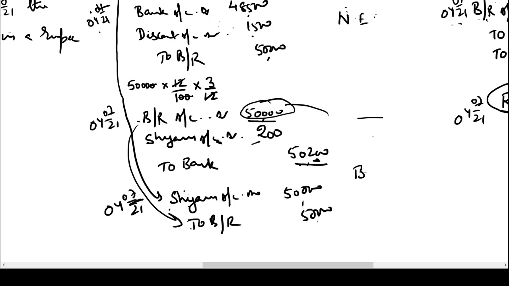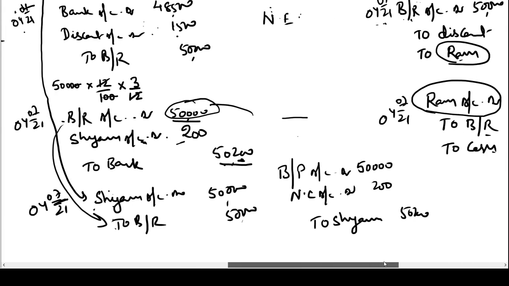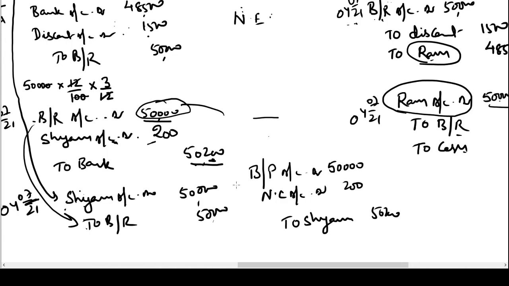He is getting the bill back from Ram. Bills payable account debit 50,000 rupees. He has to suffer a loss of 200 rupees on account of noting charges. Both these amounts have to be paid to Ram. Hence, Ram account will be credited with 50,200 rupees. I am getting the bill back, hence debit. I have to suffer the loss of noting charges, debit. These two amounts are owed to Ram. I have to show Ram as a creditor in my books for 50,200 rupees.